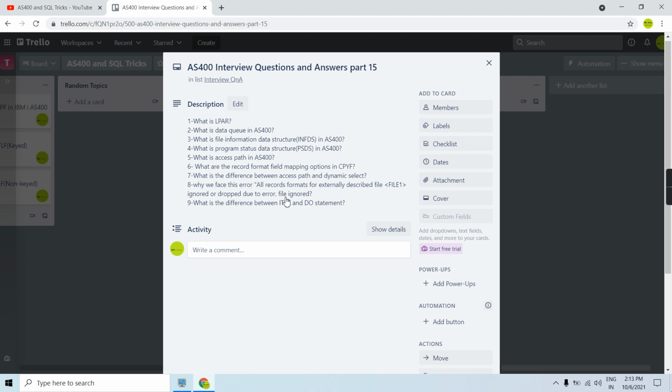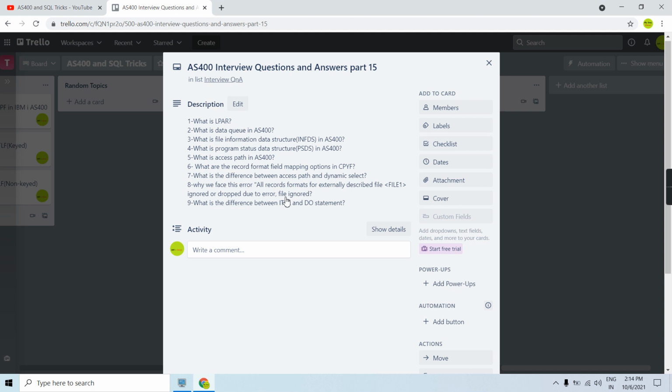Let me tell you, whenever we define a file in the F specs, let's say in the case of a flat file, we have the same file name, the same record format name, and even the same field name as well. So just to stop at the file name and record format name, we have a normal file as well where we can keep the same file and record format name.